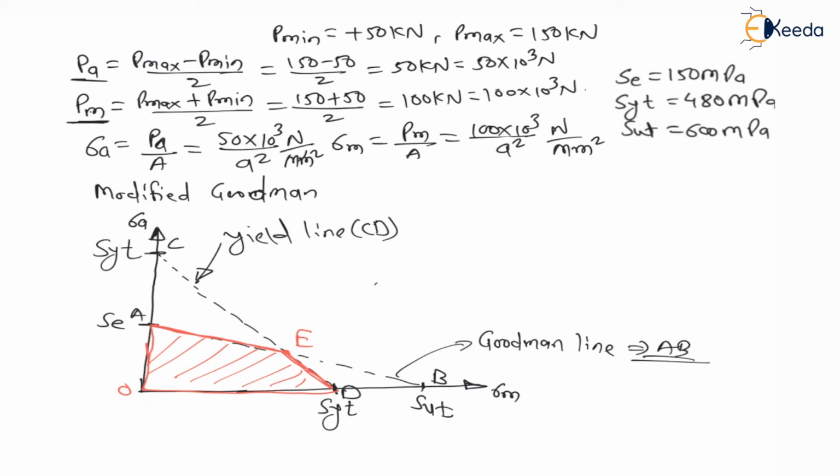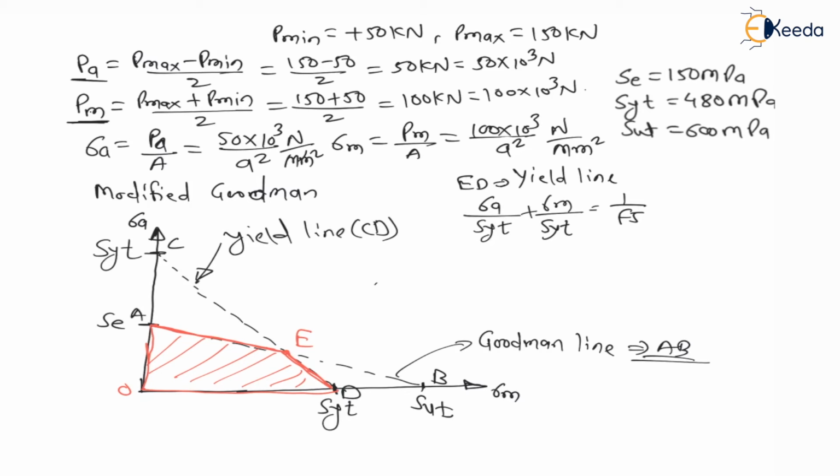Now, E to D is a part of the yield line or not? Yield line. And what is the equation of the yield line? The equation of the yield line will be sigma A divided by SYT plus sigma M divided by SYT is equal to 1 upon factor of safety. This will be the equation used for the yield line considering a suitable factor of safety.